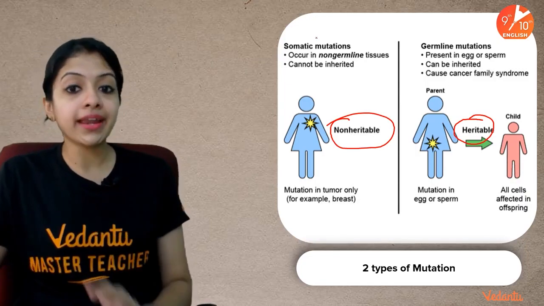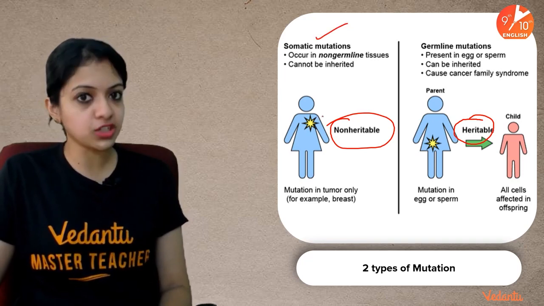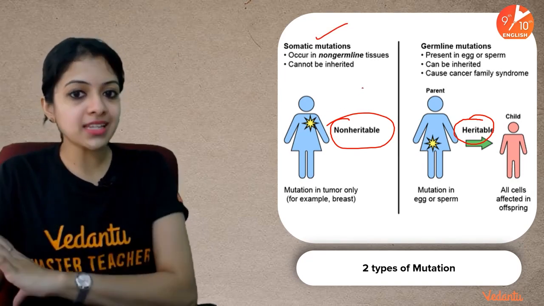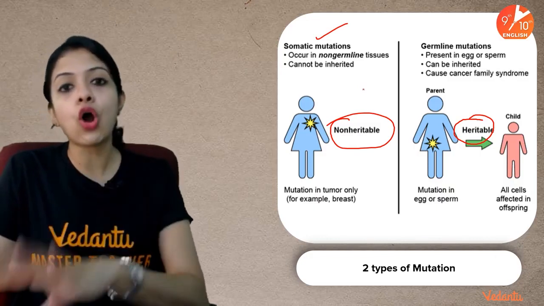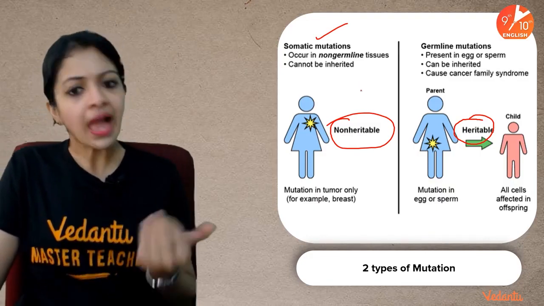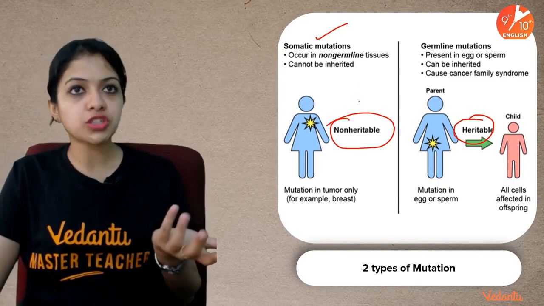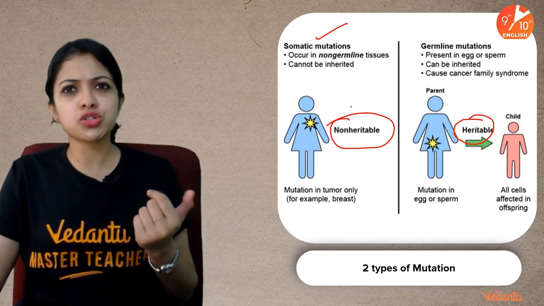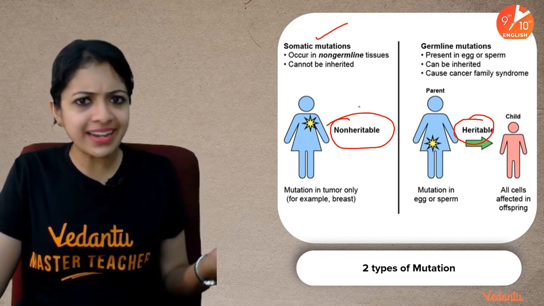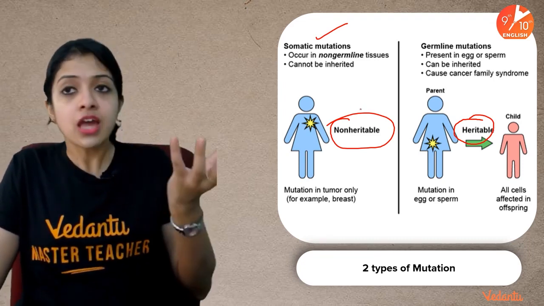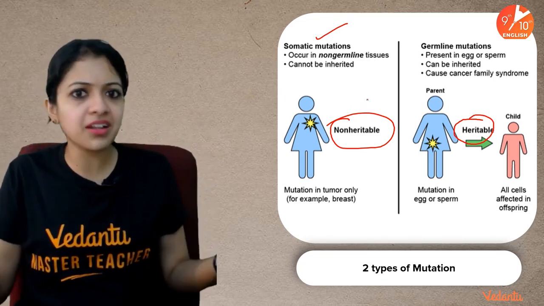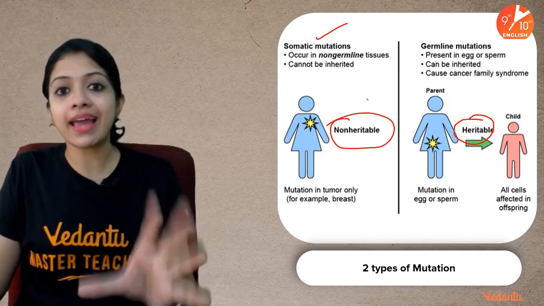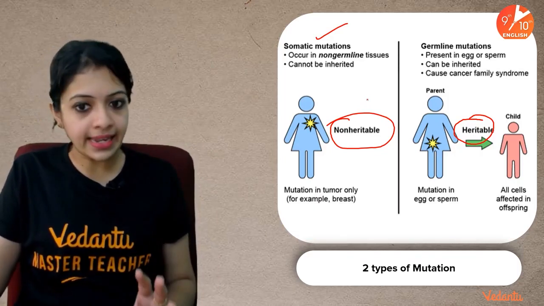Those which are non-heritable are what we call somatic mutations, which occur in non-germline tissues, which means they occur in the non-reproductive tissues in the body, like randomly because of too much exposure to harmful radiations of the sun, or too much exposure to other harmful radiations, like too much X-rays, too much of any other chemical radiations, and so on, can lead to some kind of damage or defect in DNA.